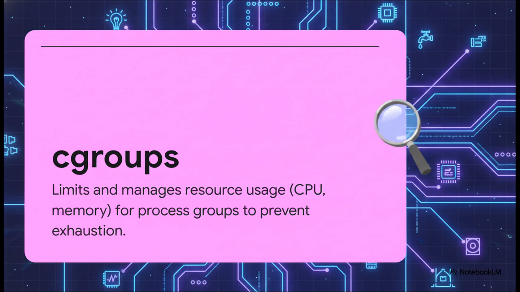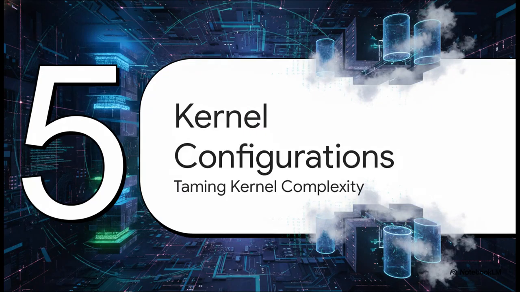But isolation isn't enough on its own. You also need resource management. If namespaces are the separate rooms in our house analogy, then cgroups, or control groups, are the rules that dictate exactly how much electricity and water each room is allowed to use. Cgroups limit and track the resource usage, like CPU time, memory, and disk I/O, for these isolated groups of processes. When you combine them with namespaces, cgroups ensure perfectly fair resource allocation and completely prevent one runaway application from hogging all the server's resources. And finally, Section 5, Mastering Complex Kernel Configurations.